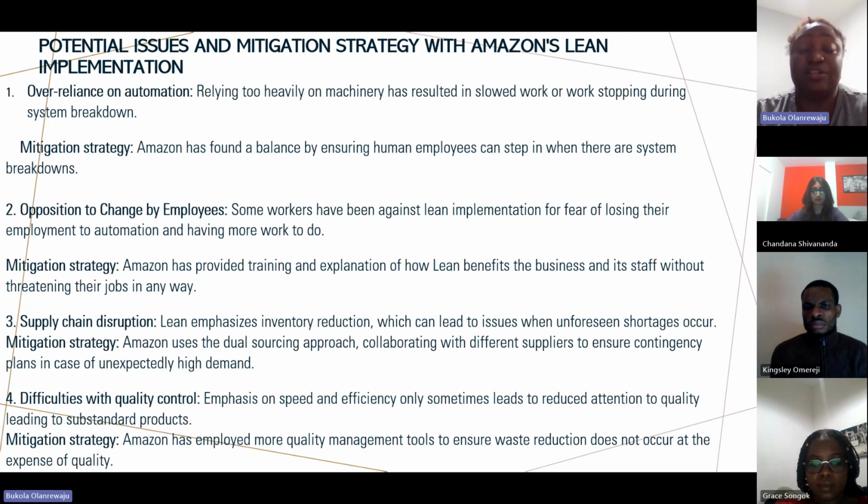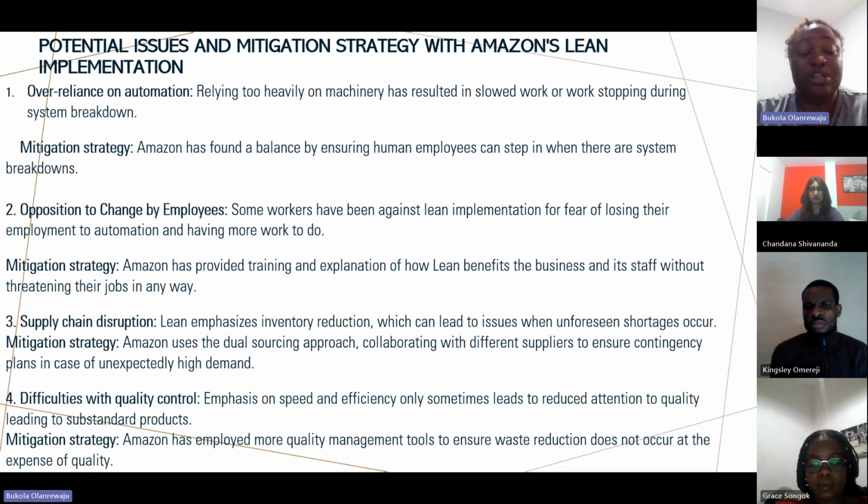And the mitigation strategy for this problem was for them to invite other vendors onto the platform, for those vendors to be able to meet the customer demand, even though they run out of inventories during those periods. Those other vendors will be able to cover and satisfy their customers at that moment.